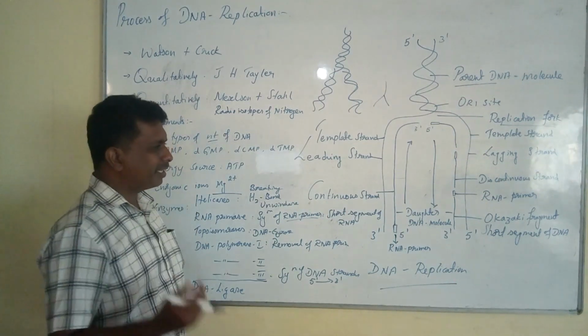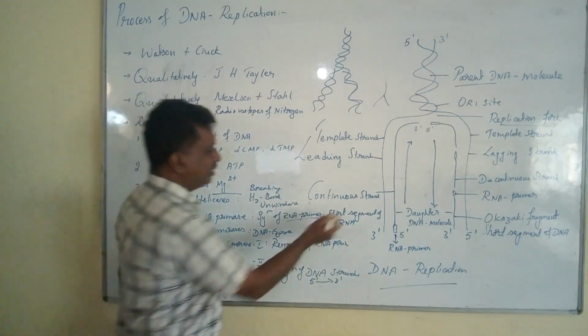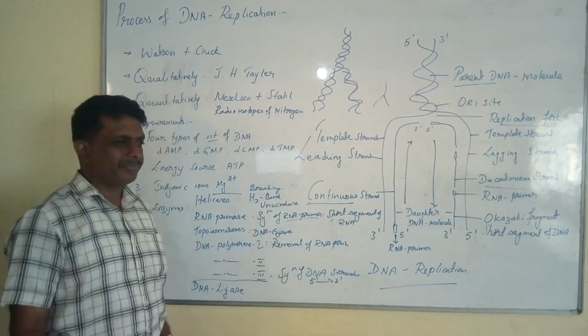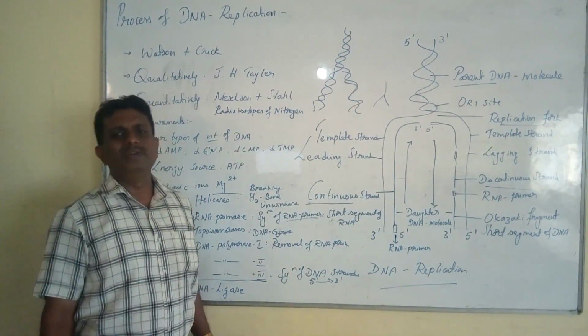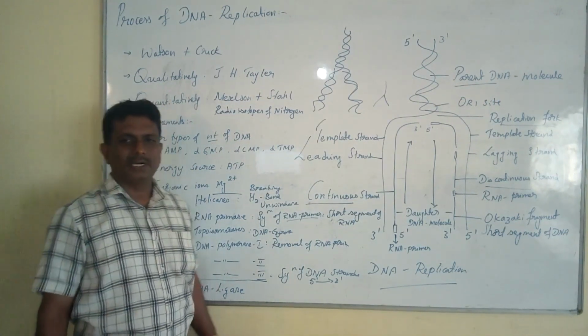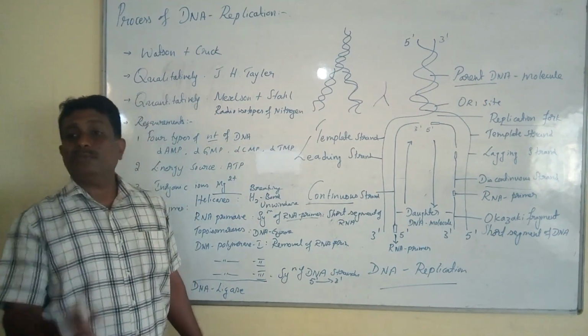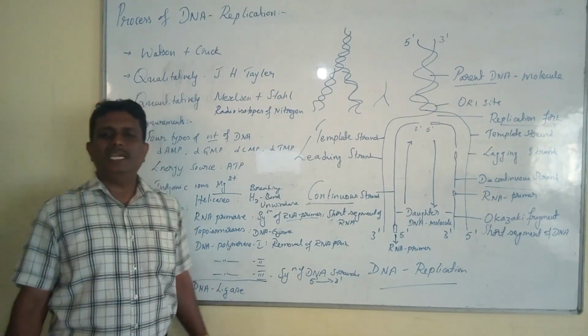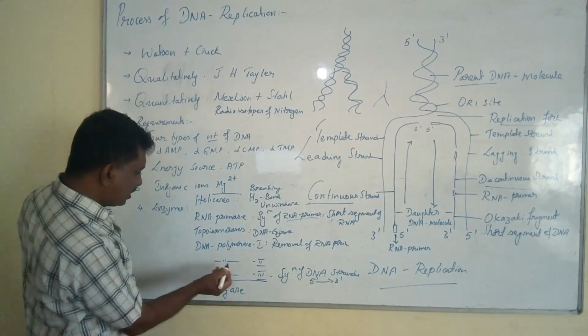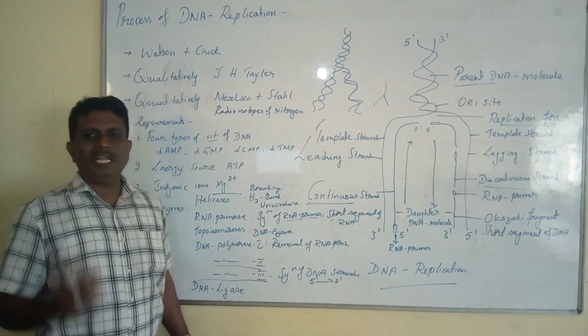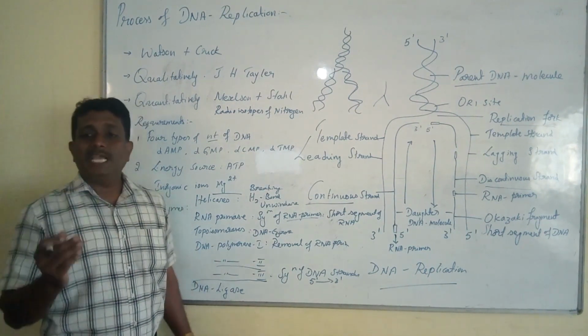Once the continuous and discontinuous strands are formed, it results in the termination of DNA replication. In order to terminate the DNA replication, it requires the essentiality of the DNA polymerase II enzyme. This DNA polymerase II takes part in the